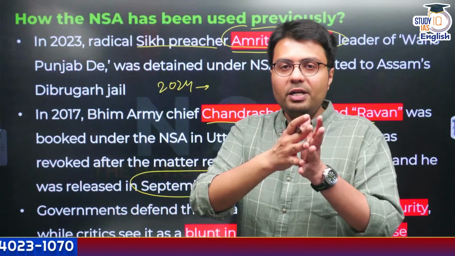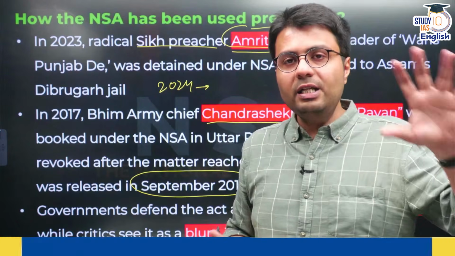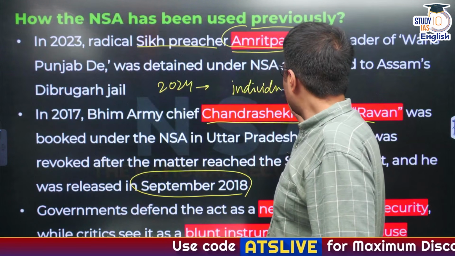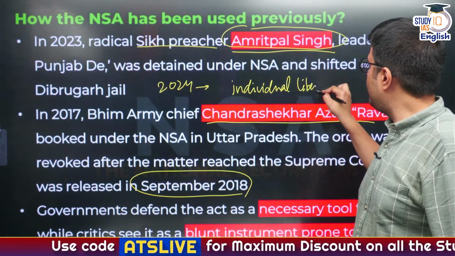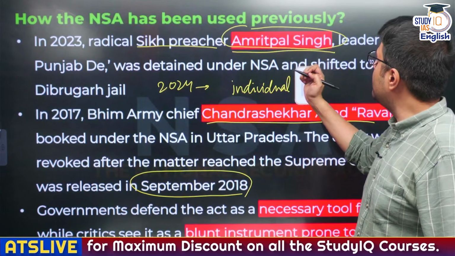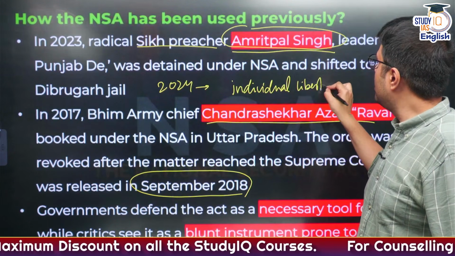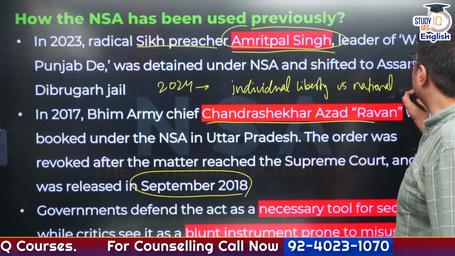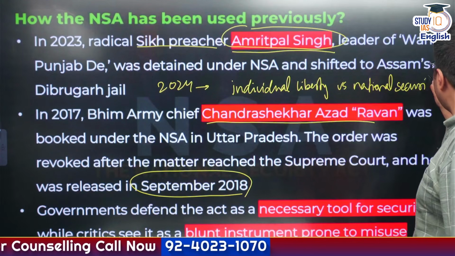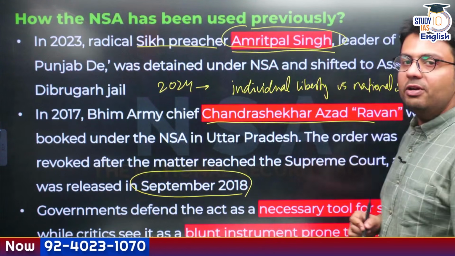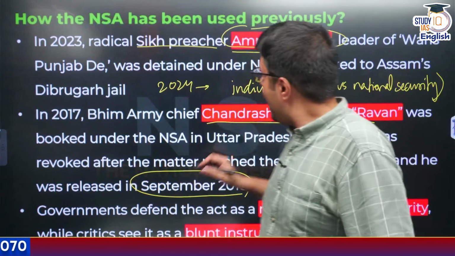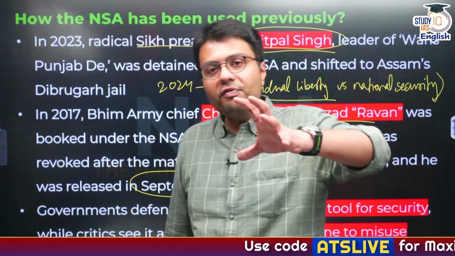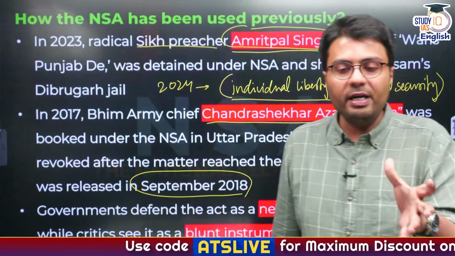Now, you need to understand that the issue of preventive detention deals with two things. First is individual liberty, which can be curtailed in certain circumstances, including national security. So there are two issues. First, you need to ensure the national security of India. And on the other hand, you also have to balance it with individual liberty. This is the fundamental issue associated with preventive detention.